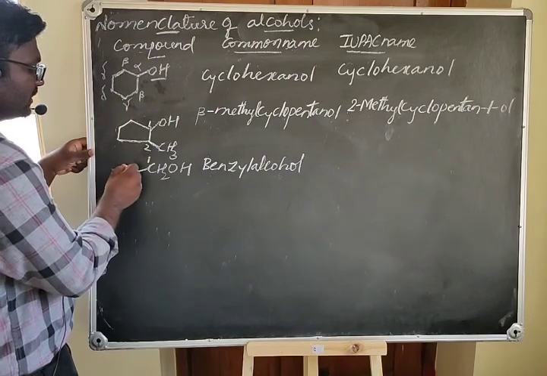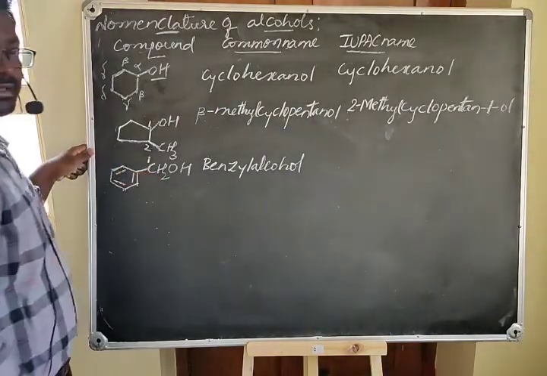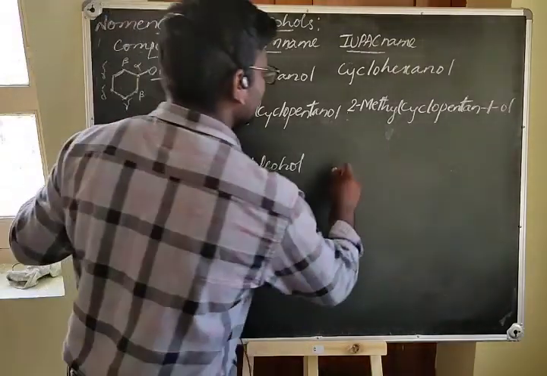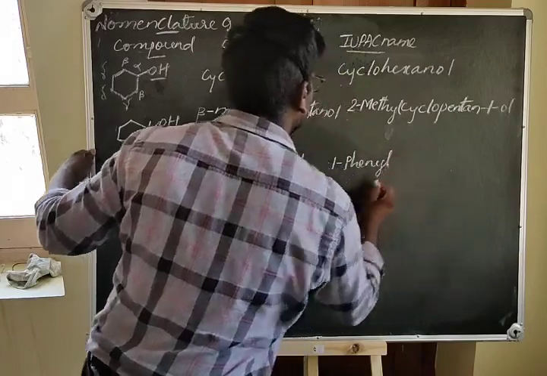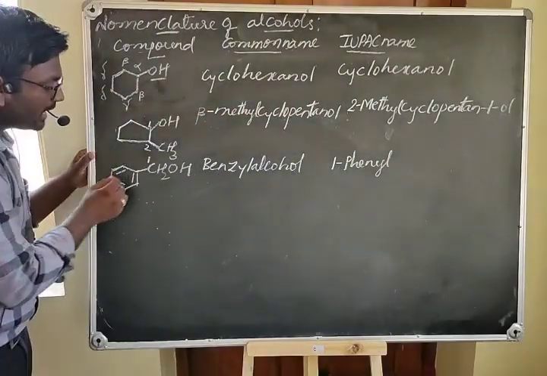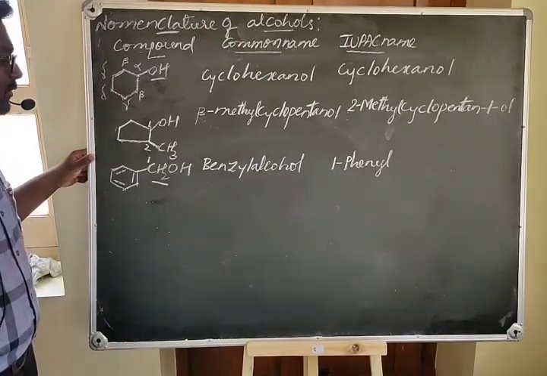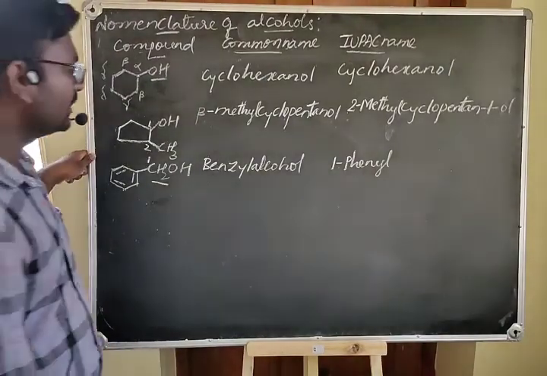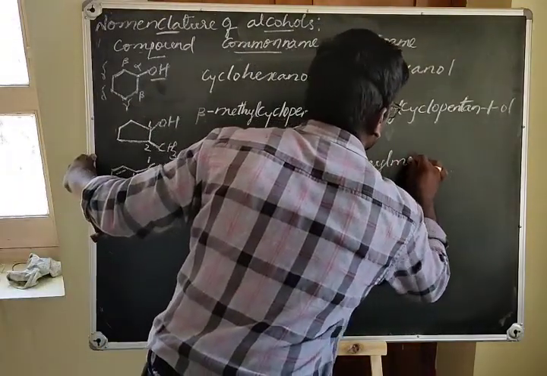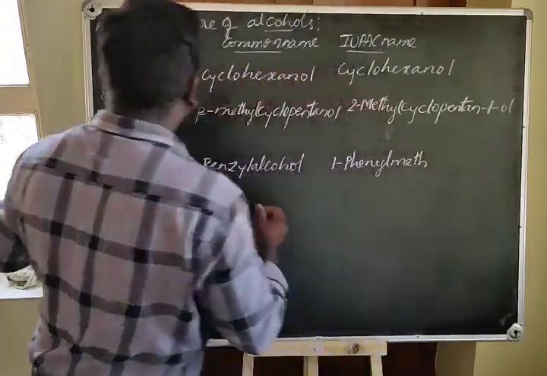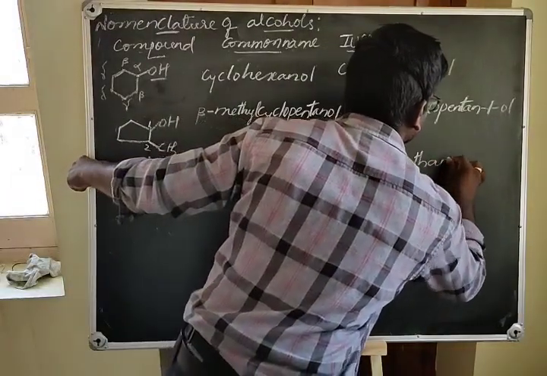This benzene ring is now called a phenyl, so it is present on carbon 1. So you can say this as 1-phenyl. It is considered as a prefix, and the word root has only one carbon, therefore it is methane, and with the OH group, it is methanol. So the IUPAC name for this compound is 1-phenylmethanol.